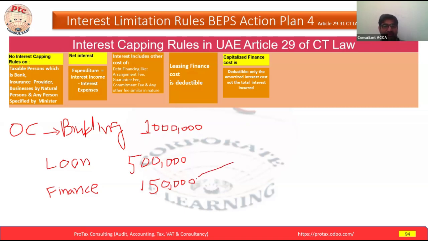Now this 150 has two factors. Now this will be IFRS. Now IFRS 16, what is it saying? I'm not going to discuss IFRS 16 in detail, that is not the topic, but I'm referring to that.